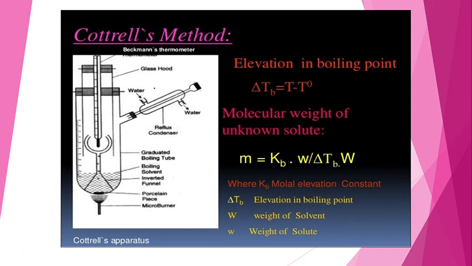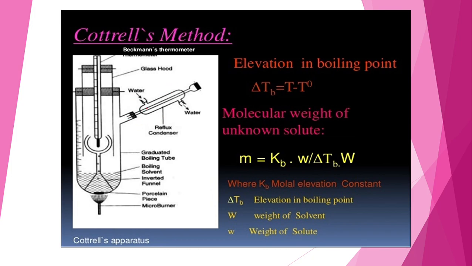This is Cottrell's method, and this is the apparatus. You can see the Beckman thermometer is here. This is the inverted funnel. The burner is providing the heat from the lower side. We have taken a graduated boiling tube, graduated means the scale should be there. This is the side tube of the boiling tube, and through the side tube we have taken the